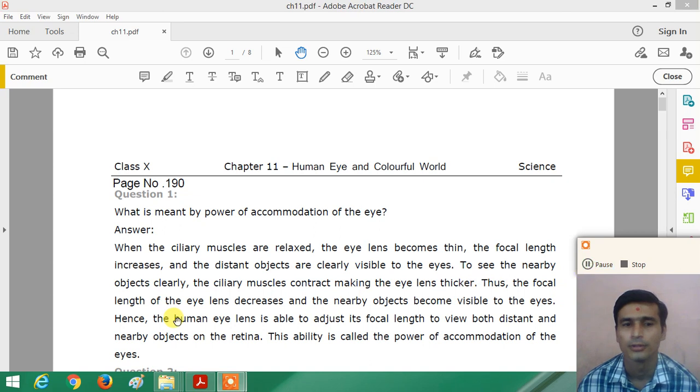Now the human eye lens is able to adjust its focal length to view both distant and nearby objects on the retina.